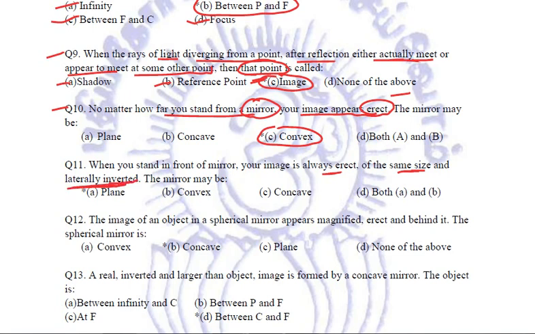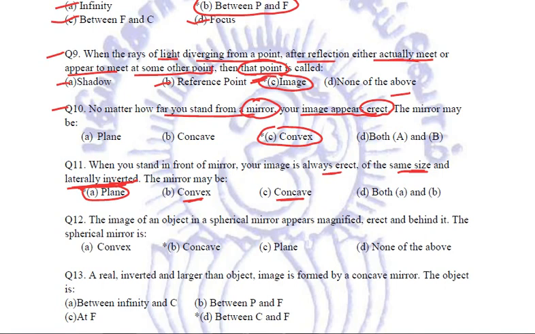Right? Next, when you stand in front of a mirror, your image is always erect, of same size and laterally inverted. Now this lateral inversion and same size is the property of a plane mirror. Convex mirrors cannot form a same size image. They will always form diminished images. Concave mirrors form inverted as well as real images. So if it is always erect, same size and laterally inverted, it has to be a plane mirror only.